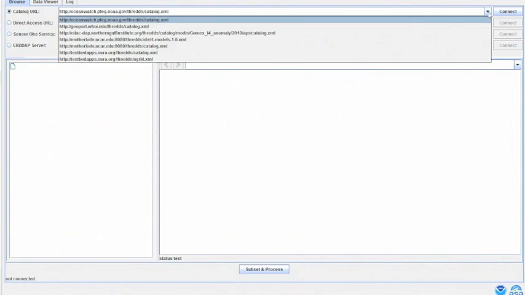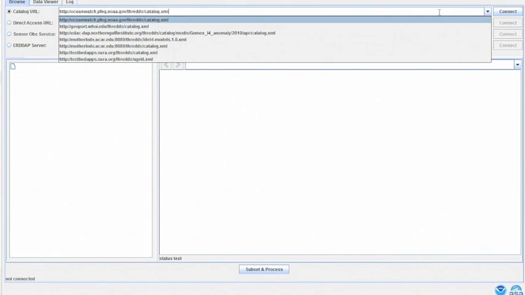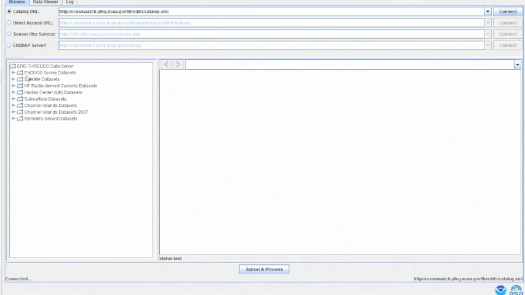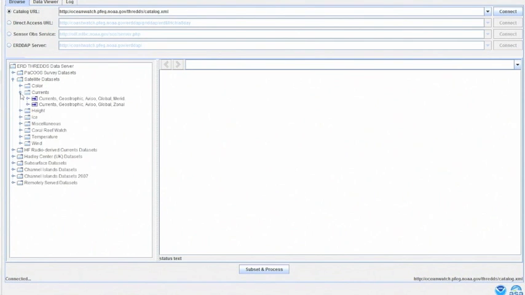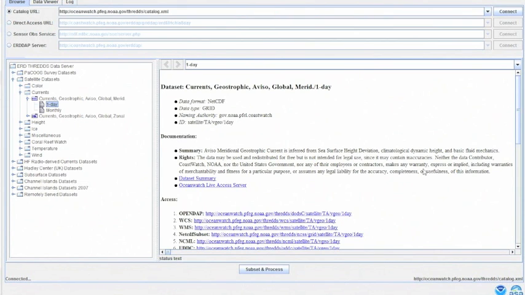You can choose an existing THREDDS data server from this drop-down list, or type in a new address. Once you've got the URL that you're interested in, go ahead and click the Connect button, and the data available from that data server will be displayed here in the left-hand pane. By expanding these folders and drilling down to the datasets and clicking on a dataset, I can see the metadata for that dataset here in the right-hand pane.